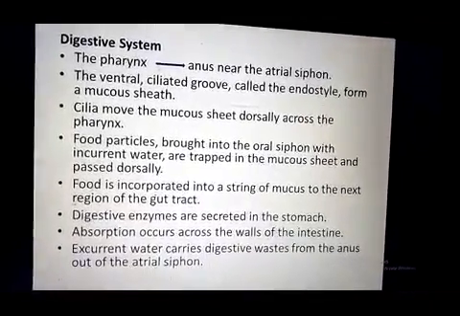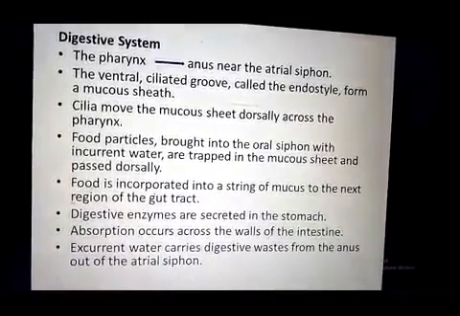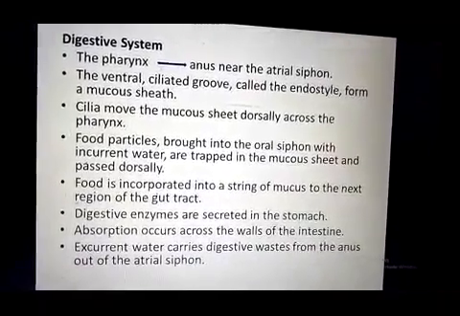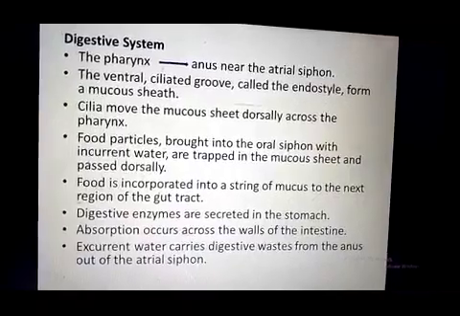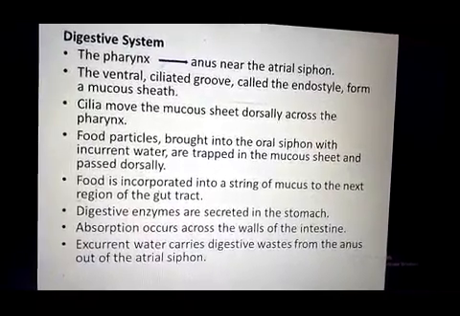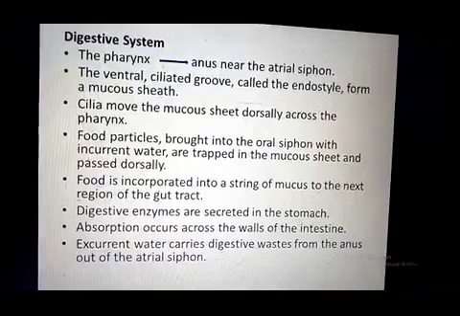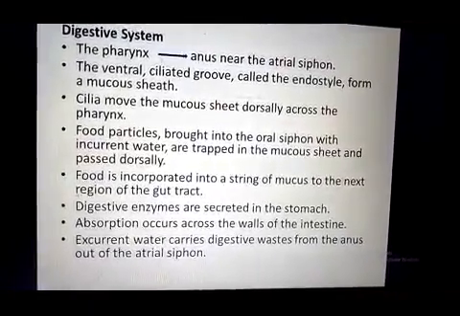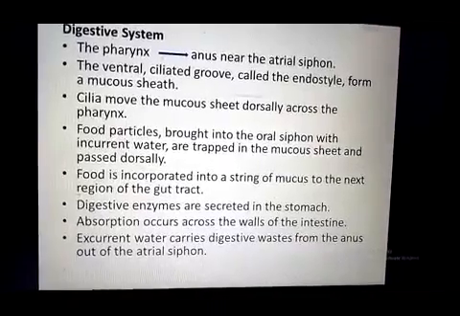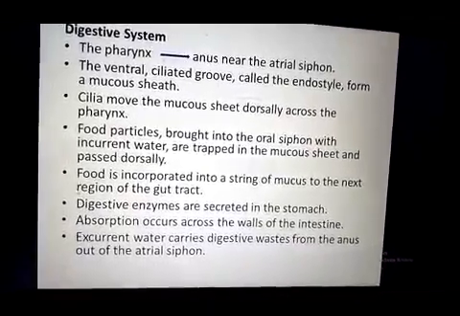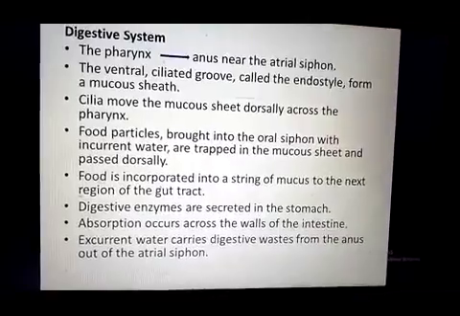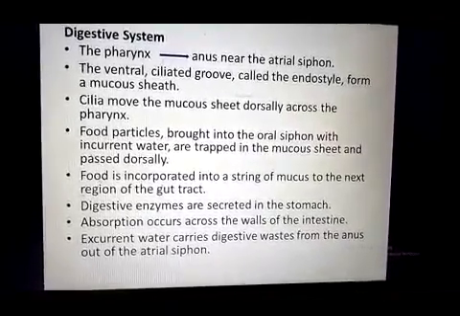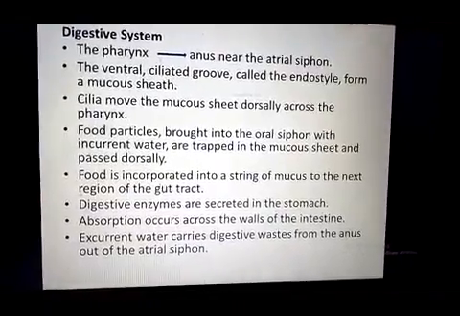When water currents enter into the oral siphon, into the body of the animal, water enters into the pharynx, and from the pharynx this water enters into the atrial chambers or atrium. The food particles present in that water are filtered by the cilia in the pharynx.